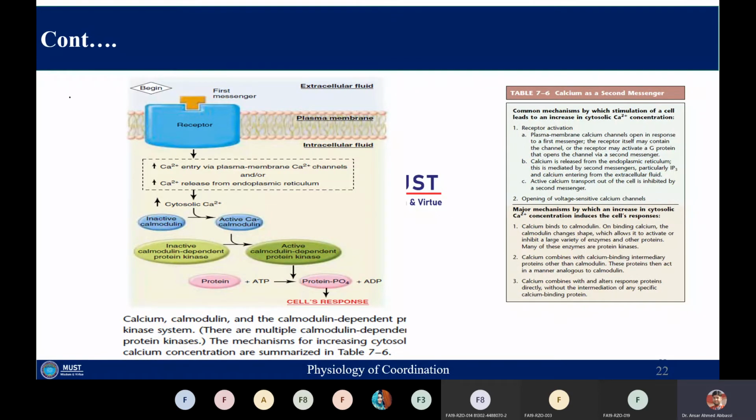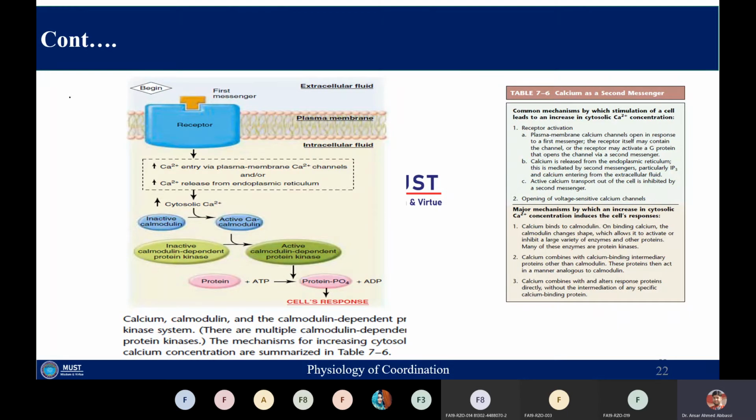Now once the calcium concentration has been increased, how will this increased cytosolic calcium concentration induce the cellular response? Calcium will bind to calmodulin. Calmodulin is a calcium binding protein. Once it binds, calmodulin will change its shape, and it will activate or inhibit a large variety of enzymes and other proteins, and many of those enzymes are protein kinases.